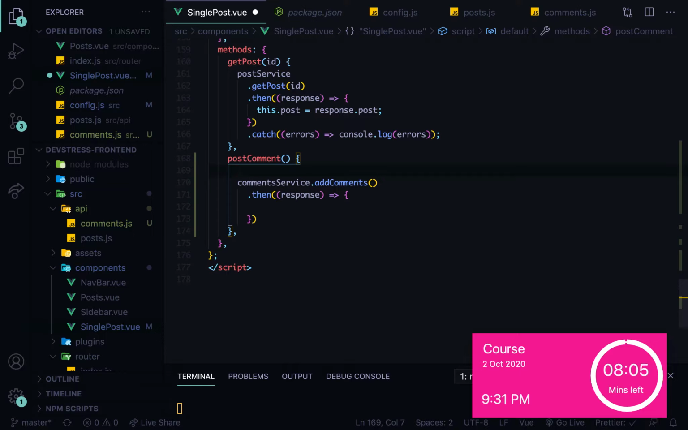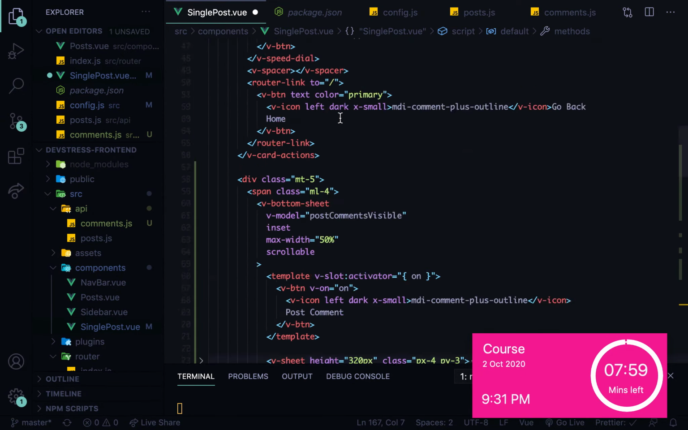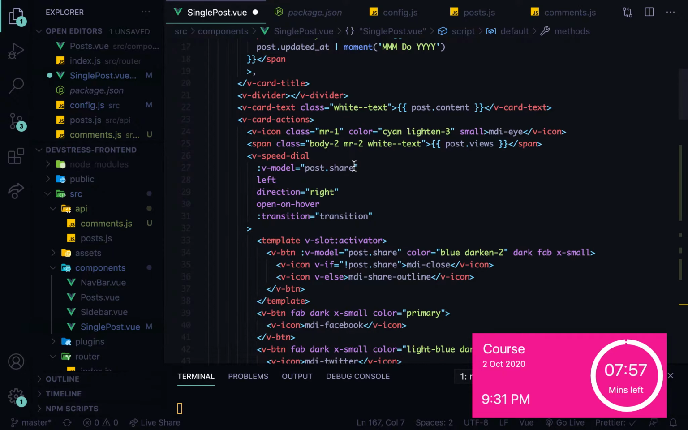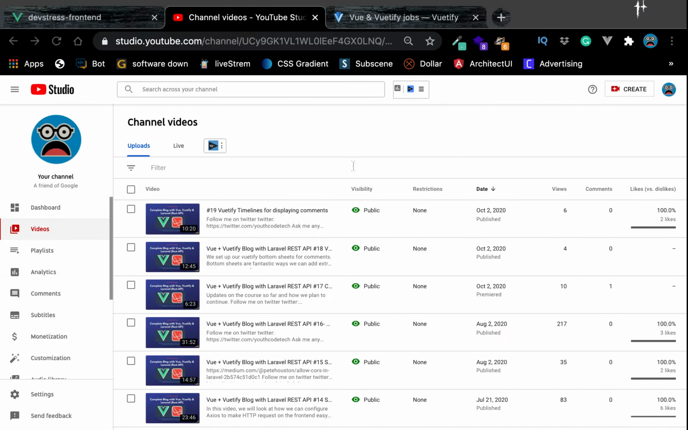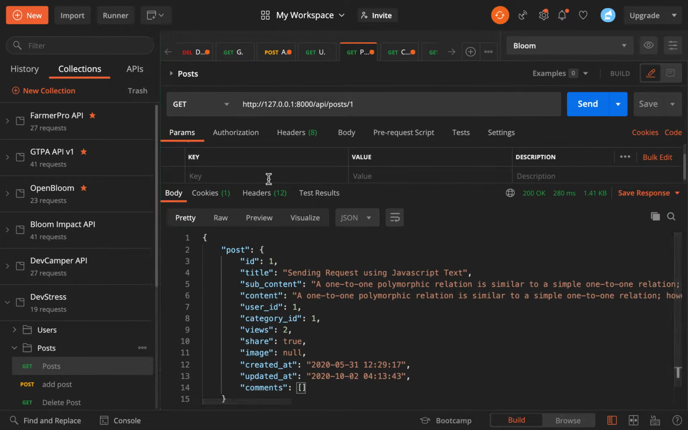actually sending. I mean, this is not what we should be doing at first. What we should be doing is we should get the post comment. Does this post have a comment? So when we look at the API, I think I'm exhausted. That's why my mind is not thinking straight.